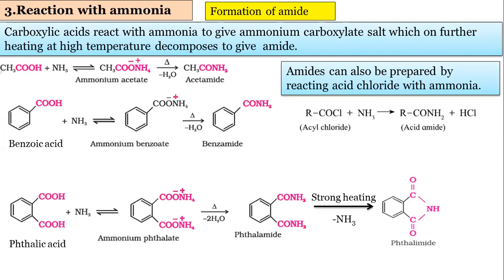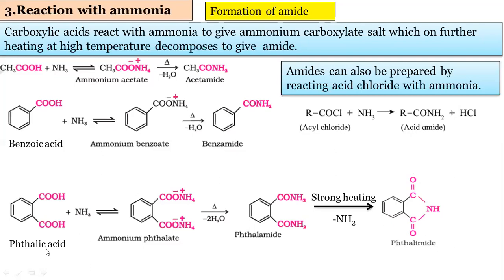Carboxylic acids react with ammonia to give the ammonium carboxylate salt. I will take one example, so it will be very easy. I will take one aliphatic carboxylic acid, and one aromatic carboxylic acid. CH3COOH, this is an aliphatic carboxylic acid, plus ammonia. We will get here the intermediate, that is ammonium carboxylate. This is the salt, and when this salt is heated, it gives CH3CONH2. We get here amides. Means in the first step we are getting the carboxylate salt, and in the second step when it is heated, we get the amides here. So this is the main thing, how the amides are prepared.